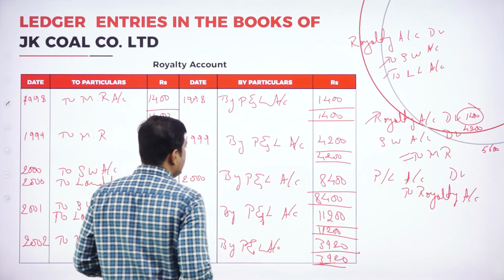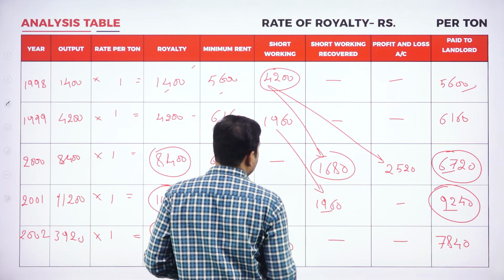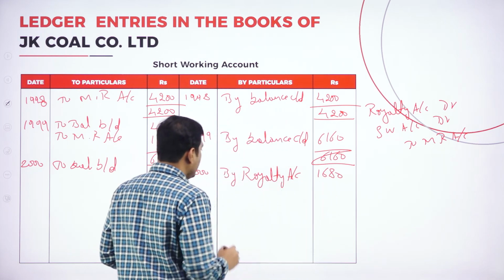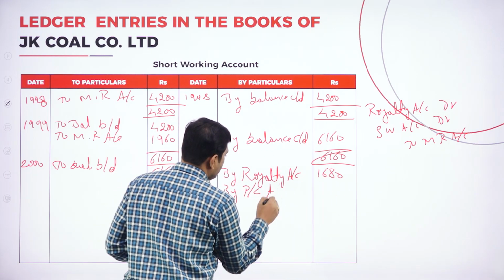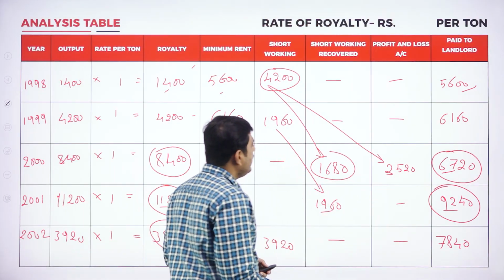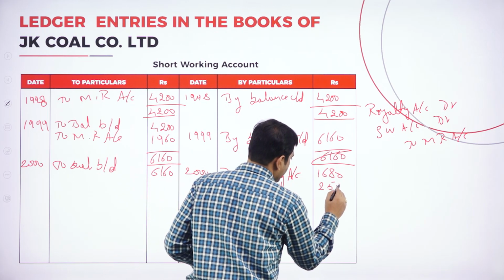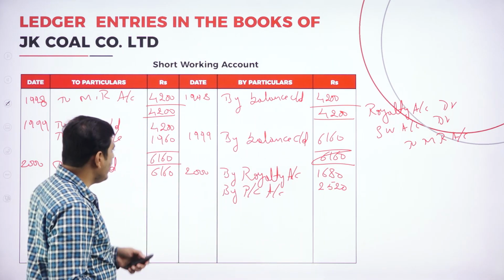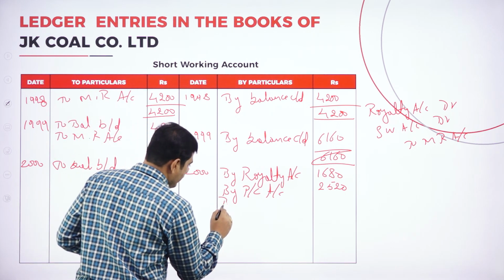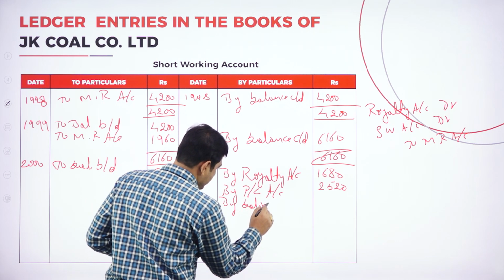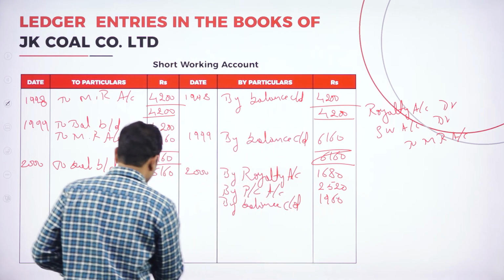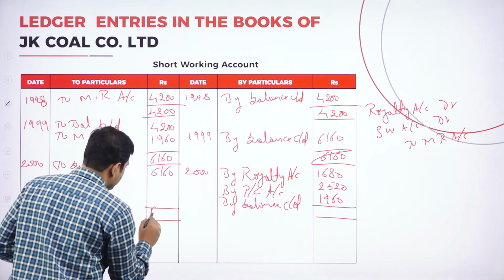How much could we recover here? In the first year, 1,680 we could recover. How much could we not recover? By profit and loss account, transfer to profit and loss account. How much? It is 2,520. The remaining will be carried on, because for this 1,960 we will have one more year's time. By balance carried down 1,960. Again tally both sides.